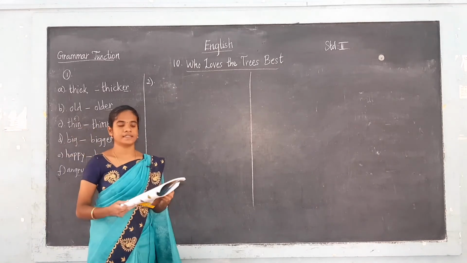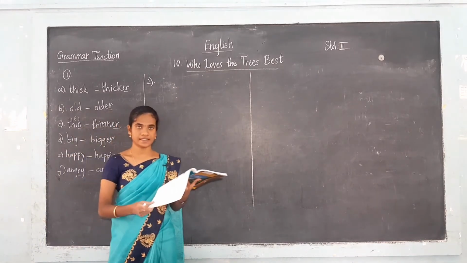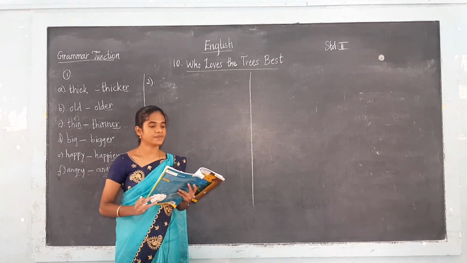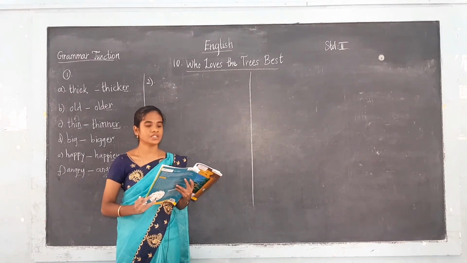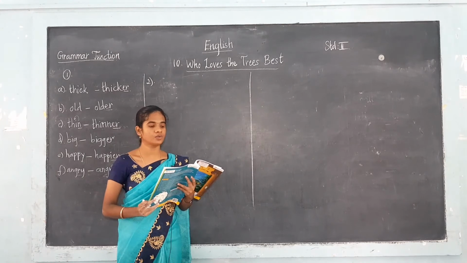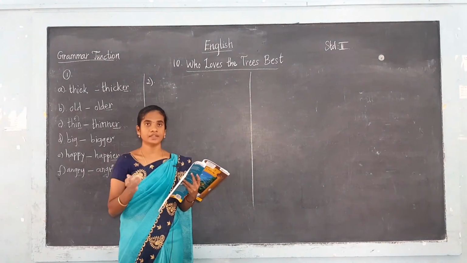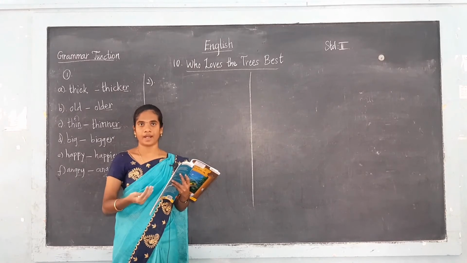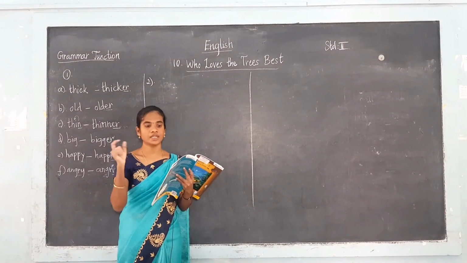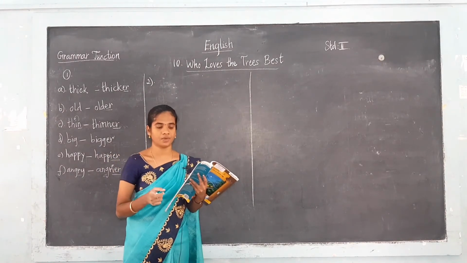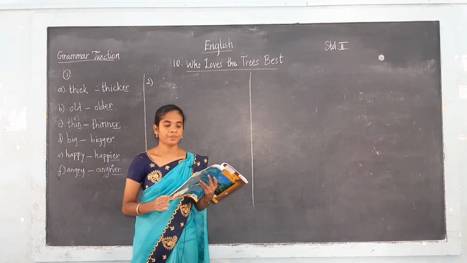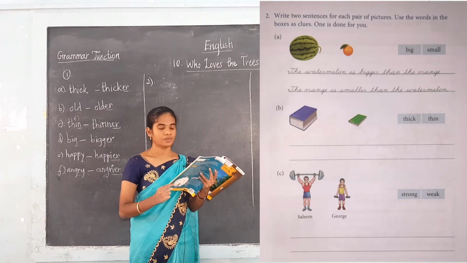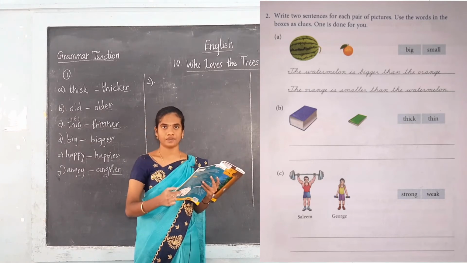Now the second exercise is, so see this image. This is the second exercise for you. Write two sentences for each pair of pictures. Use the words in the box. One is done for you. So here two pictures are given. So you have to compare and write about the two pictures. In the box, the adjectives are given. What are the adjectives they are given? Big, small, thick, thin, strong, weak. These are the adjectives given.